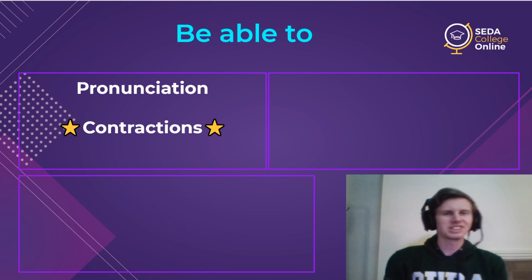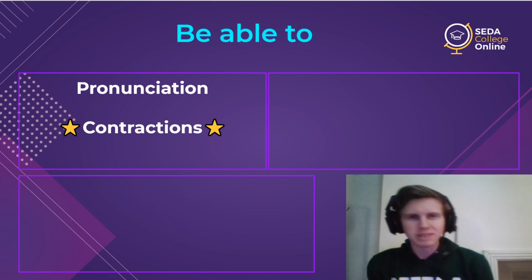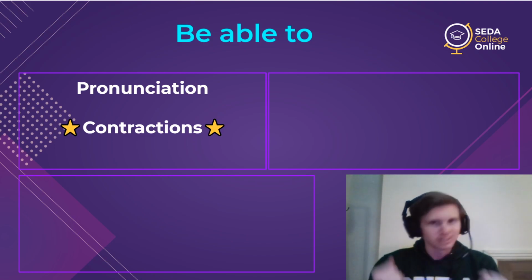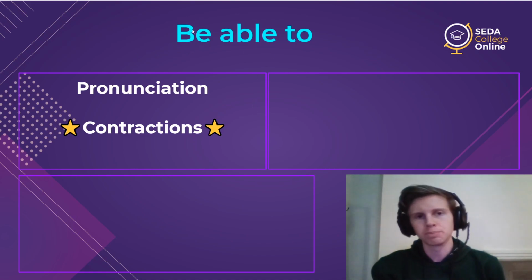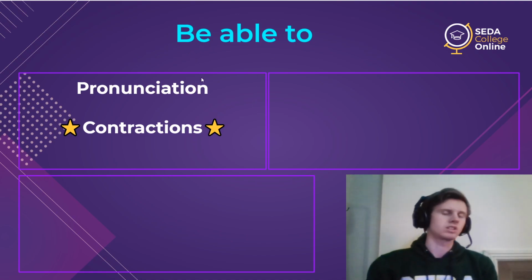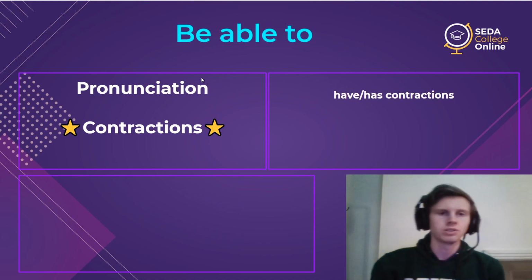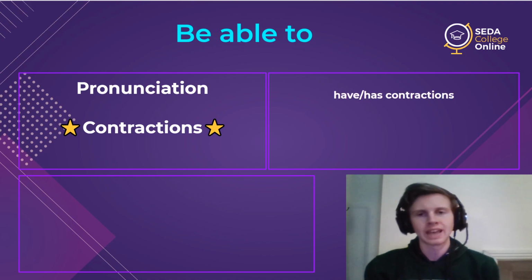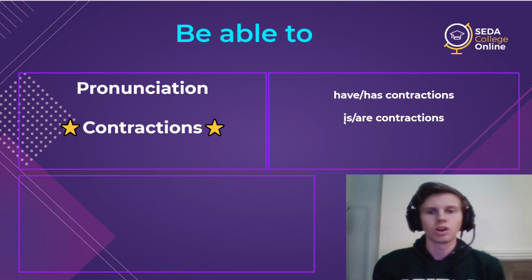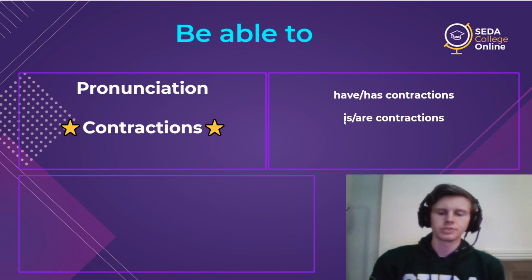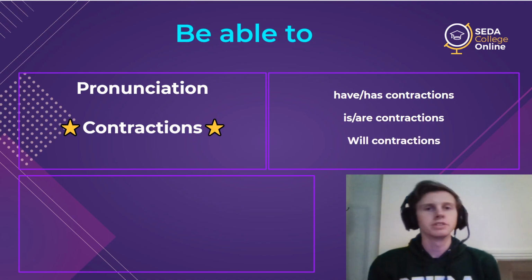We had contractions a lot in the beginning of the intermediate series, and then we had a break, and they're back again. They'll always be back in English. Contractions are forever. Because we have the auxiliary verb to be, we have all of the auxiliary contractions. So if I say a perfect example, like have been able to, we have the same have and has contractions. If I use it in the present with is or are, we have is or are contractions. Or if I use it in the future, there will be will contractions.